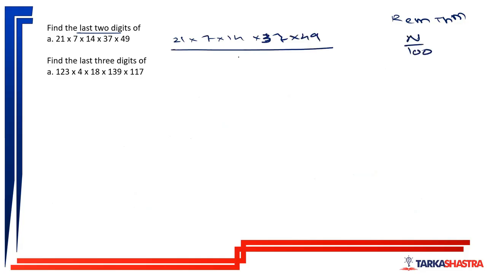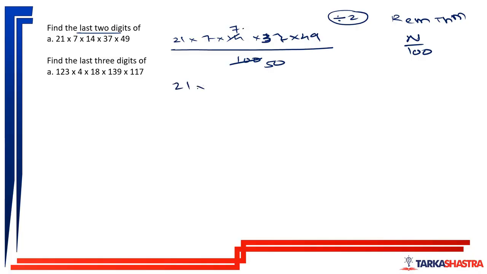So we divide it by 100. Now, what am I doing? I am reducing it. So this is 7, this is 50. What I have done? I have divided by 2. Remember this: whatever final remainder I get, I'll have to multiply it by 2. Okay, I'll have to multiply it by 2.